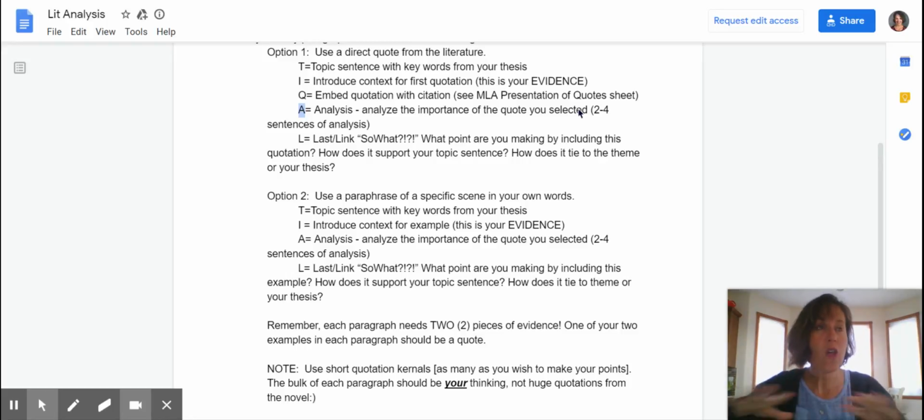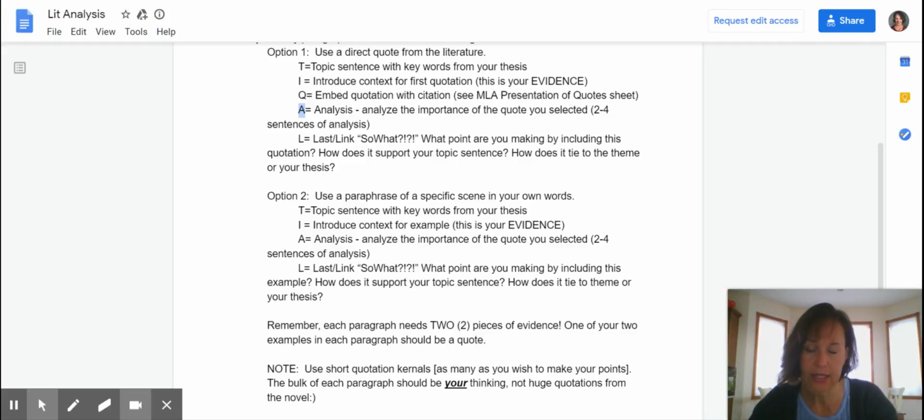Why did you pick, out of all the pages in that novel or piece of literature, why did you pick that to support your idea? And you can connect that to the author's use of characterization or developing plot development, creating, in this particular case with this novel, maybe how it creates the allegory. What is some symbolism, maybe the theme, but you're always thinking about the literary importance of why you have that there.